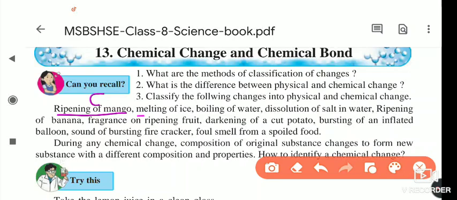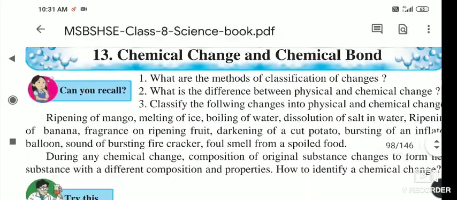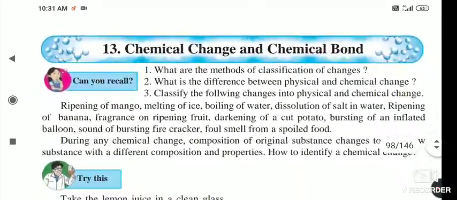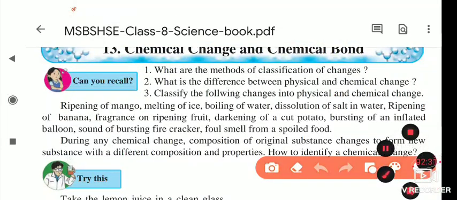Now next is the melting of ice. When ice melts, it turns to water, that we know, and if we put the same water into the freezer, we get ice again. So the original constituent, that is H2O, is in the form of water or in the form of ice. There is no change in the original constituent of the substance. That's why the melting of ice is a physical change. Next question: this is chemical and that is physical change.